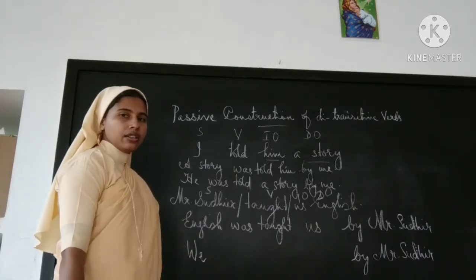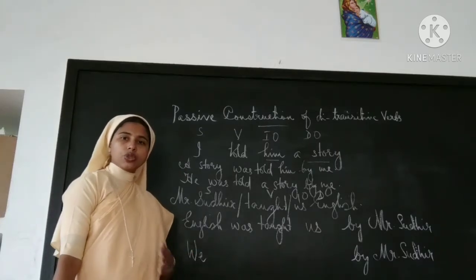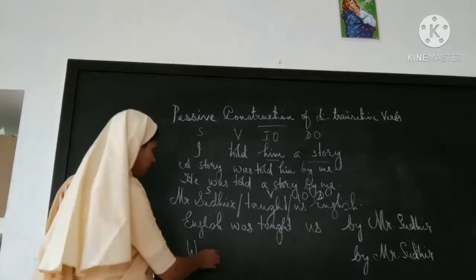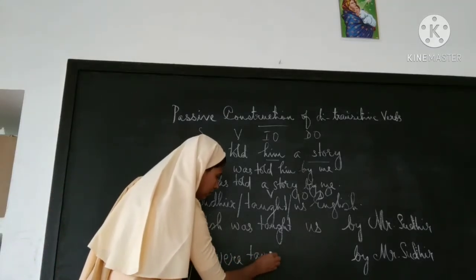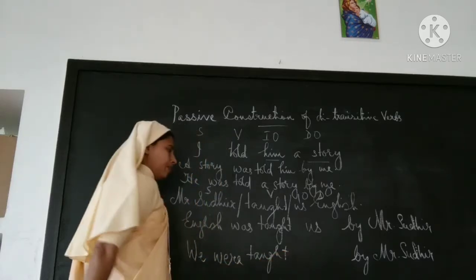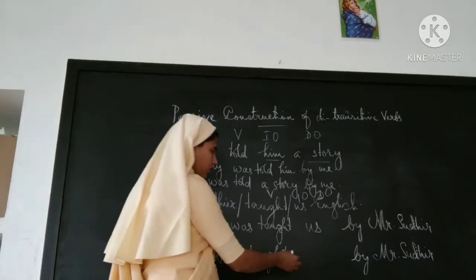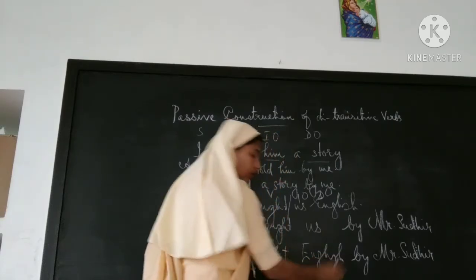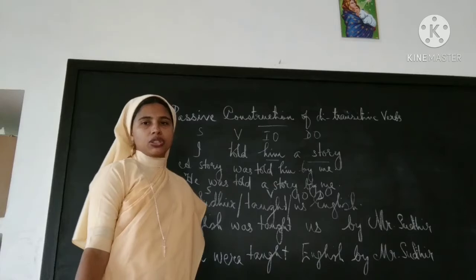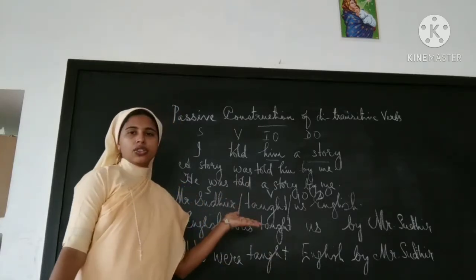That's why which auxiliary must be there, was or were? Were must be there because that's plural. We were taught English by Mr. Sudhir. Is it clear, children?